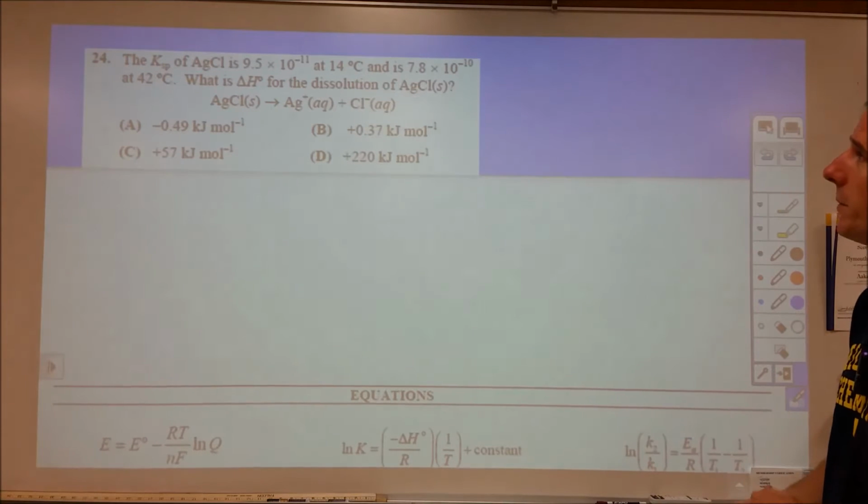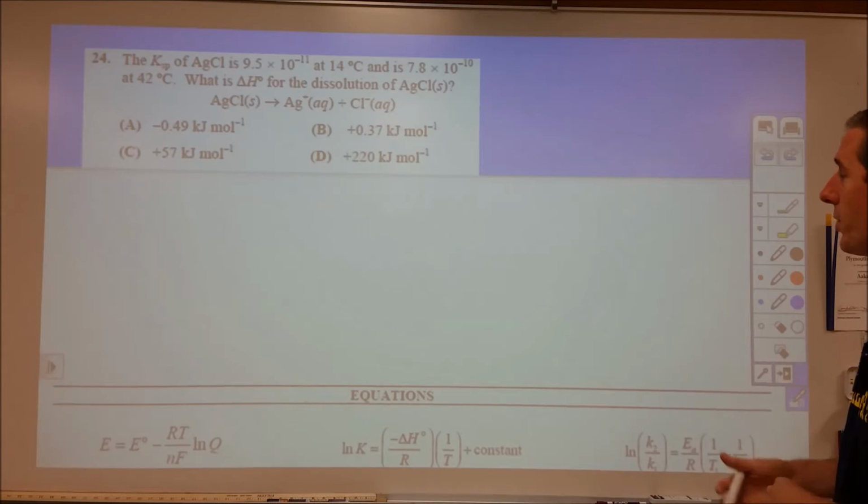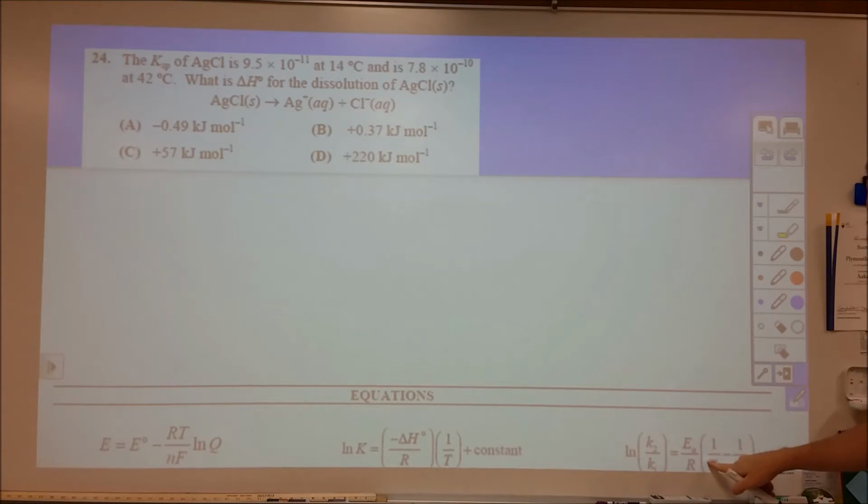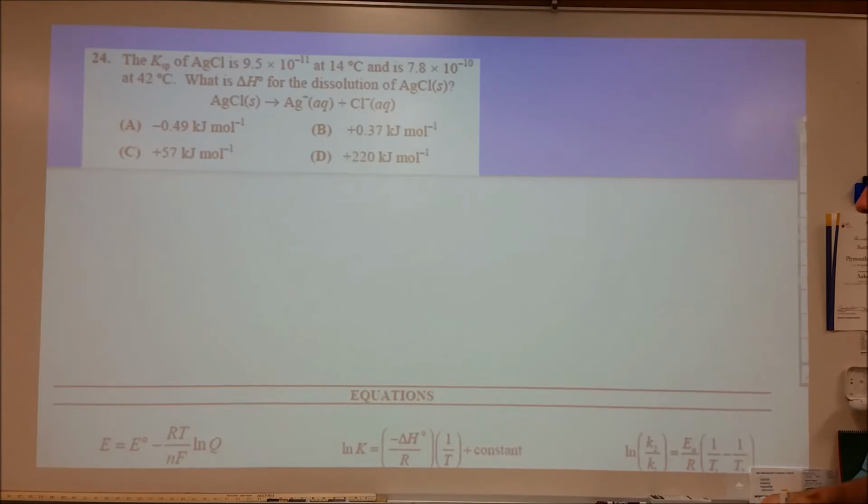Okay, so now we get into some of the calculation questions. Fortunately, I have a little help for this, if you know how to configure this a little bit. So we have two equilibrium constants. It asks for delta H. So here's an important thing to note for this exam: this equation can give you guidance to a couple different equations. This is rate constants compared to activation energy, but that form of the equation is the exact same thing for equilibrium constants and enthalpy.